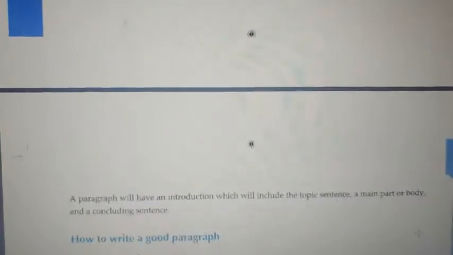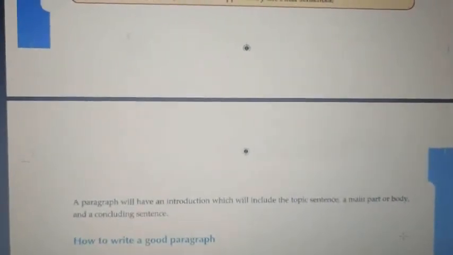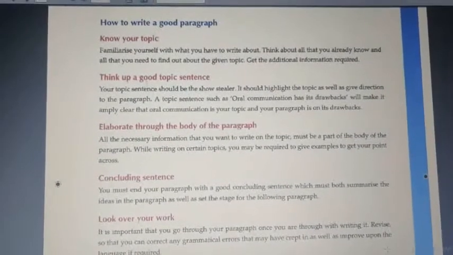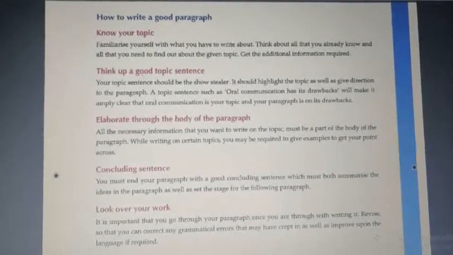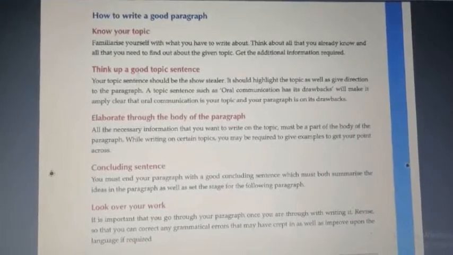A paragraph includes the topic sentence, a main part or body, and a concluding sentence. So next is how to write a good paragraph. These are the different points. First is know your topic. You should familiarize yourself with what you have to write about.